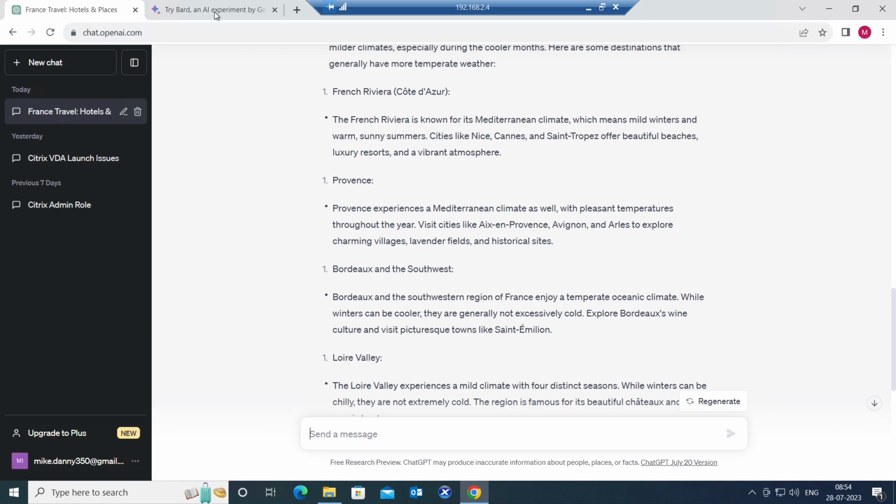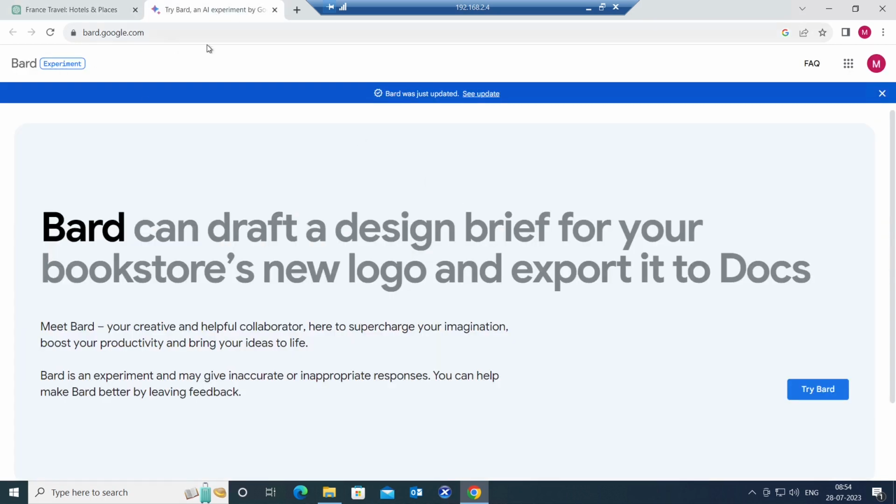Now, when it comes to Google Bard, this is another AI application called Bard. This is a competitor to ChatGPT. So let's also check what it does. Okay, I'm going to click on try as well.